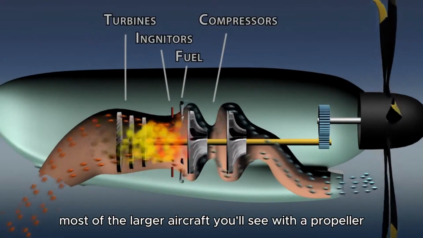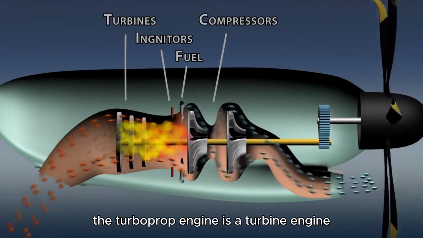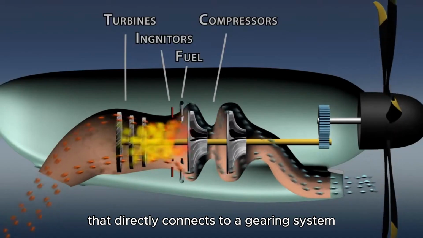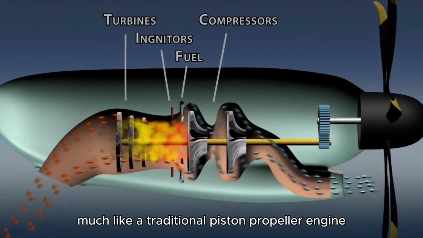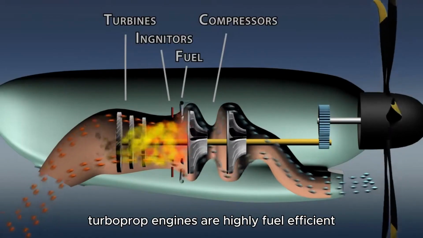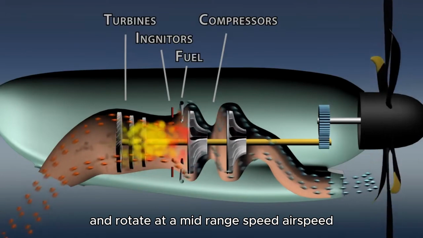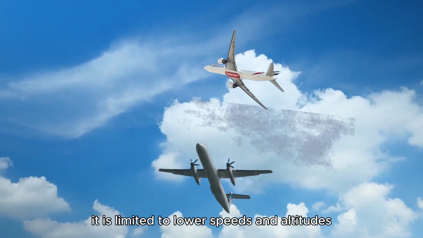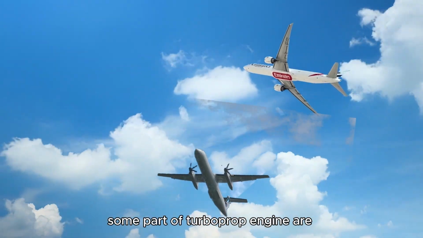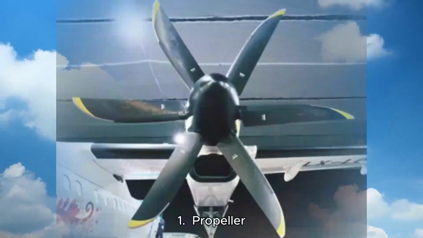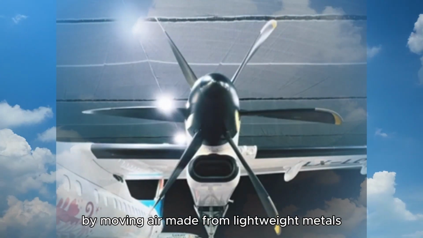Most of the larger aircraft you'll see with a propeller use a turbine-based engine. The turboprop engine is a turbine engine that directly connects to a gearing system to turn a propeller, much like a traditional piston propeller engine. Turboprop engines are highly fuel efficient at low to medium speeds and rotate at a mid-range airspeed. It is limited to lower speeds and altitudes compared to pure jets. Some parts of a turboprop engine are: 1. Propeller. The propeller converts the rotational energy from the engine into thrust by moving air.